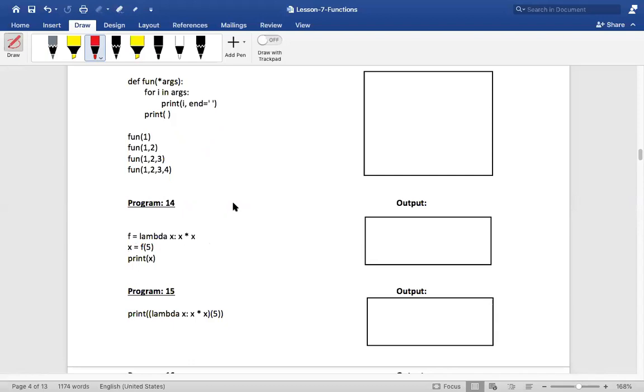Now let me ask you, wherever I write f, what does that mean? If after this line, somewhere I refer to f, what does it mean? It means that this is referring to a particular function that is taking a single variable x, and it is doing return x into x. That is what this f will indicate. Correct?